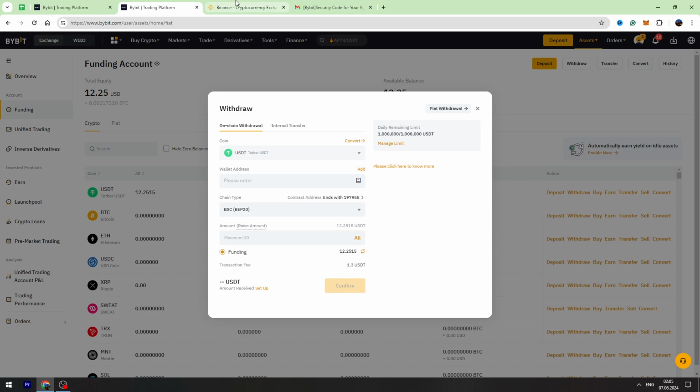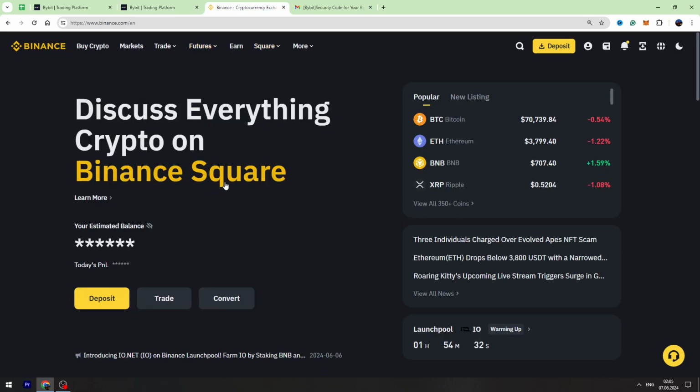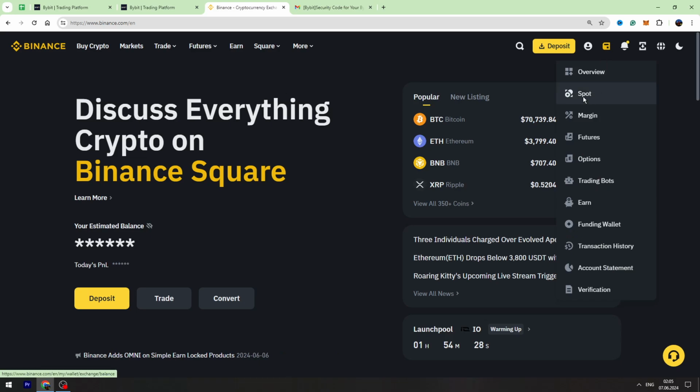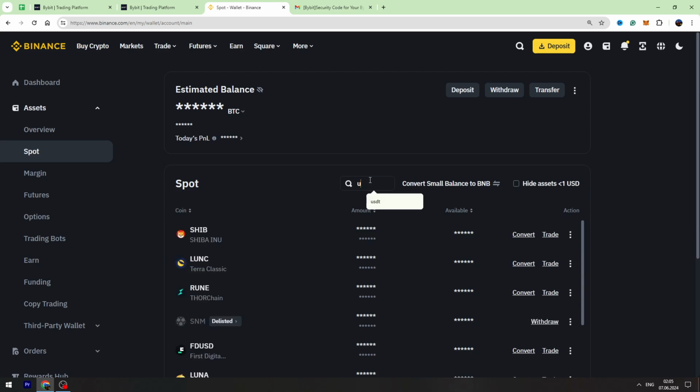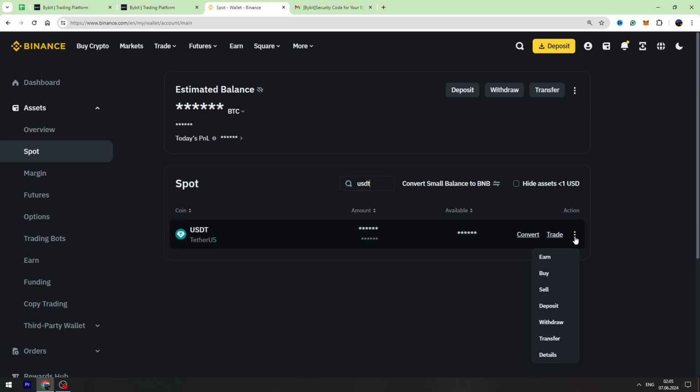And now I need to copy the wallet address from Binance. So let's go to Binance. Let's go to our wallet spot account. In the list, I need to find USDT. Here's the search bar, I can use the search bar. And I need to go to the deposit page.